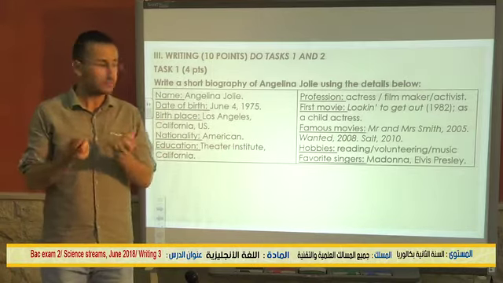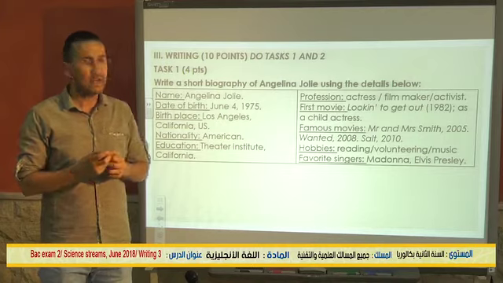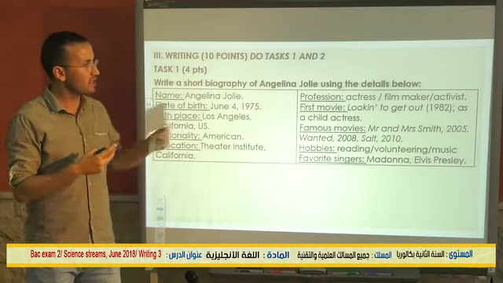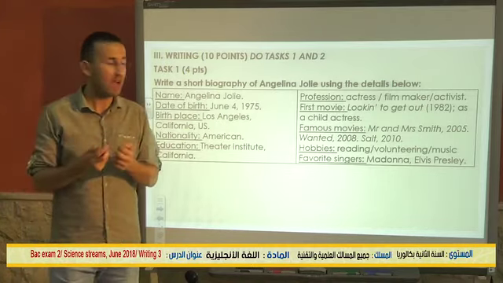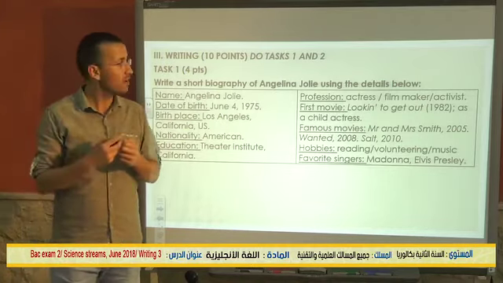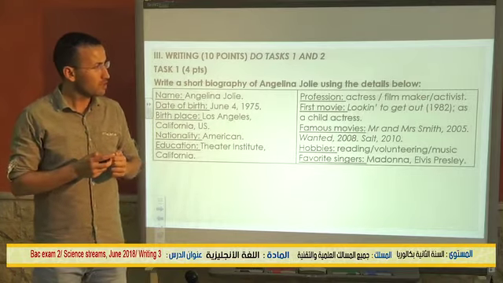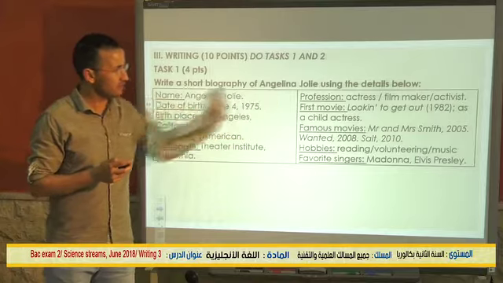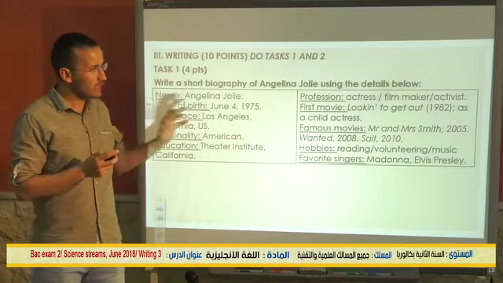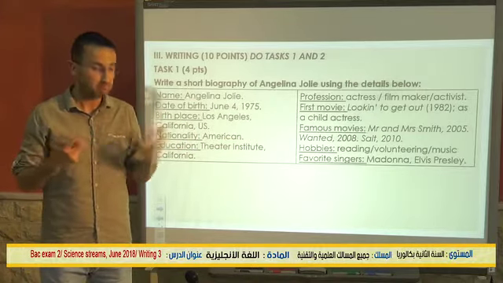What we have to do is to link these details to have a what? To have a well-organized paragraph. Okay, we need to write a good paragraph. As I said, we have details, and we need to link these details using connectors.